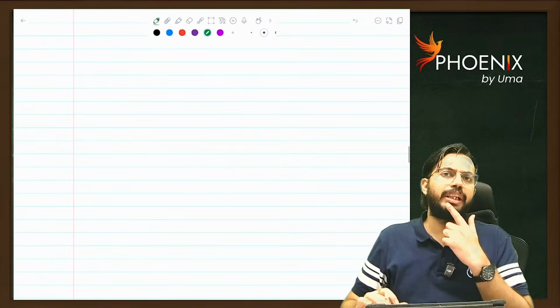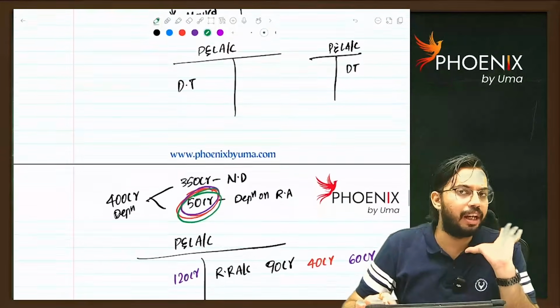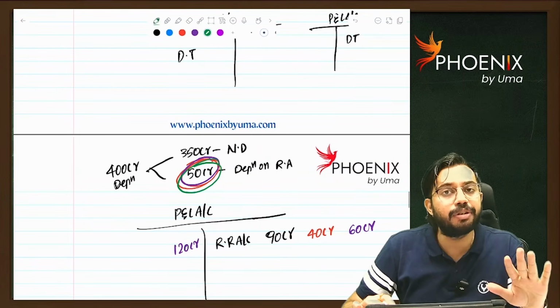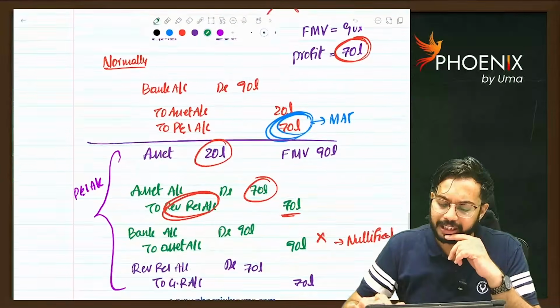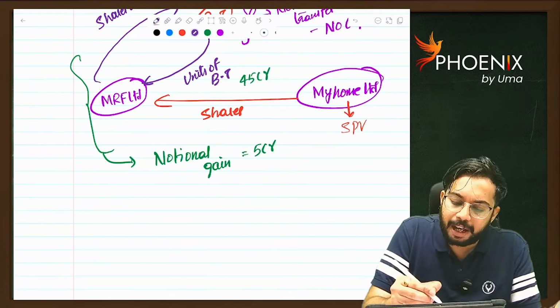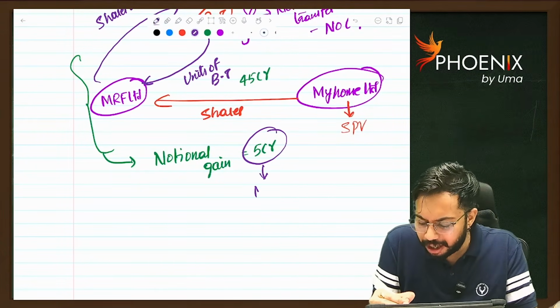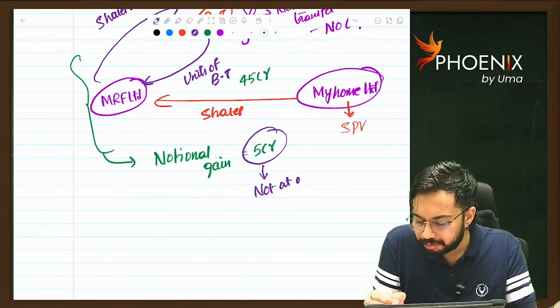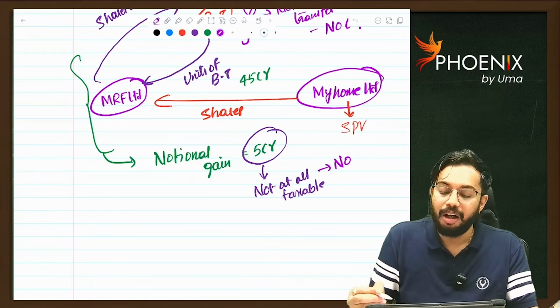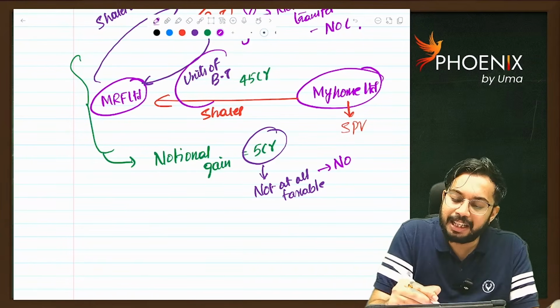Sir, you said 5 crore rupees is notional gain. It is not realized. In the current year, it was reduced from the calculation of book profits. Is it not at all taxable? Profit of 5 crores is there. Is it not at all taxable? Answer is no. In future, I will sell these units, right?